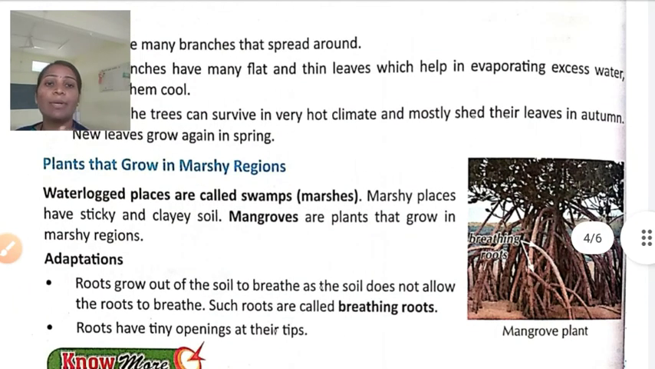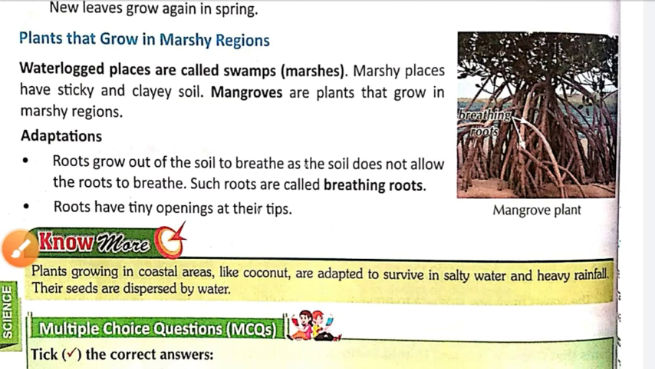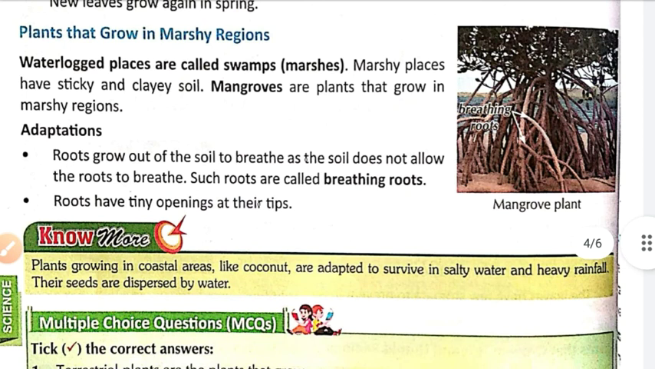Now we'll see the plants that grow in the marshy region. Waterlogged places are called swamps, or marshes. Marshy places have sticky, clay soil. Mangroves are plants that grow in marshy regions. Their roots grow out of the soil to breathe, as the soil does not allow the roots to breathe. Such roots are called breathing roots. The roots have tiny openings at their tips. So these are the adaptations in the marshy region.